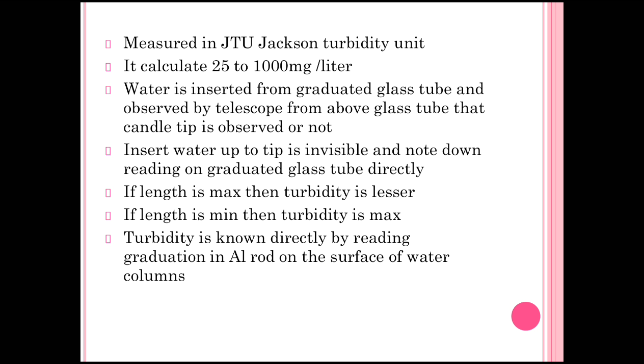The turbidity is measured in a unit JTU, the Jackson turbidity unit. It is calculated in the range of 25 to 1000 milligram per liter turbidity. Water is inserted into the graduated glass tube.